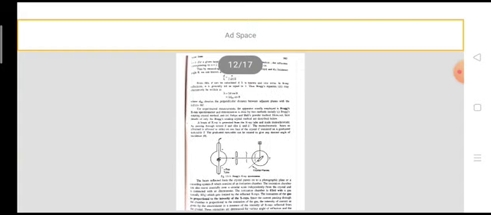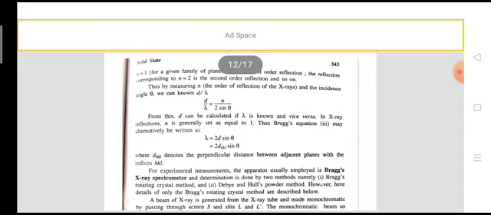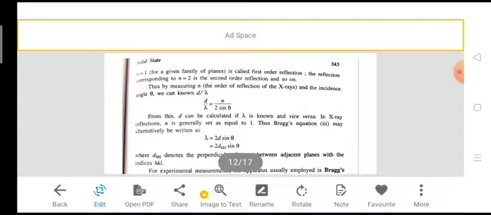The reflection corresponding to n equal to 1 for a given family of planes is called first order reflection. The reflection corresponding to n equal to 2 is the second order reflection, and so on. Thus, by measuring the incident angle theta, we can know d by lambda. d by lambda is equal to n by 2 sin theta. From this, d can be calculated if lambda is known and vice versa.